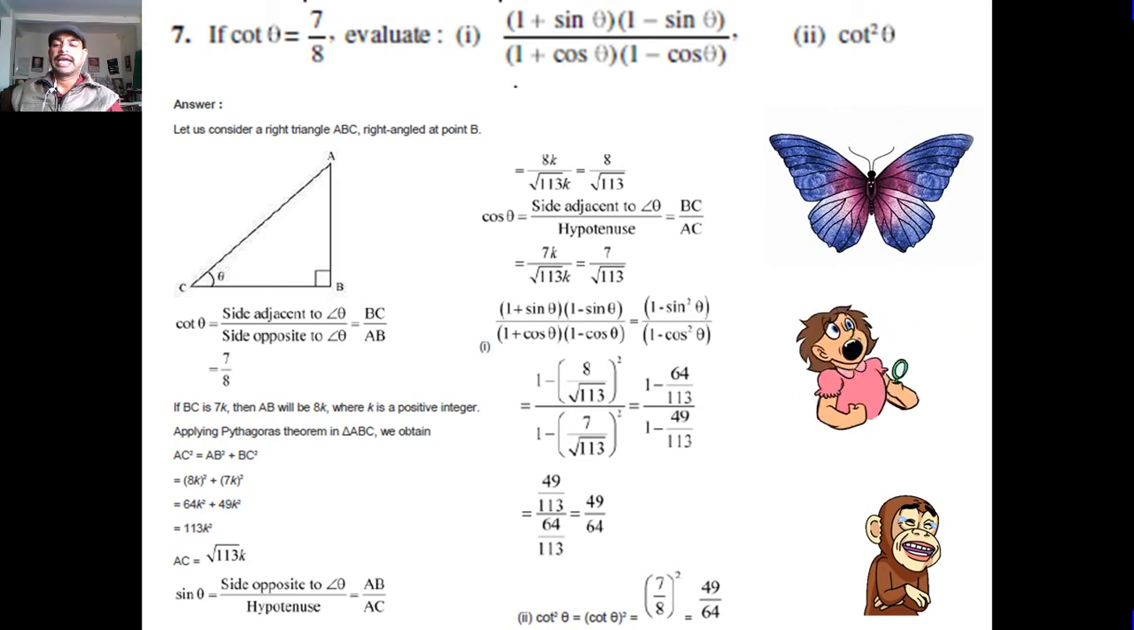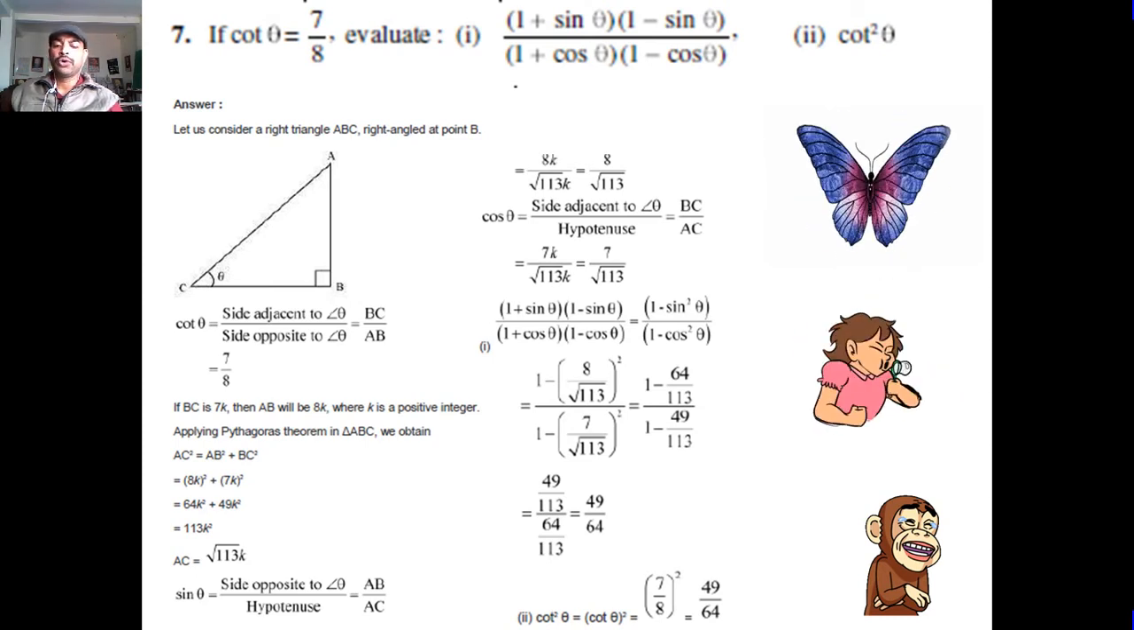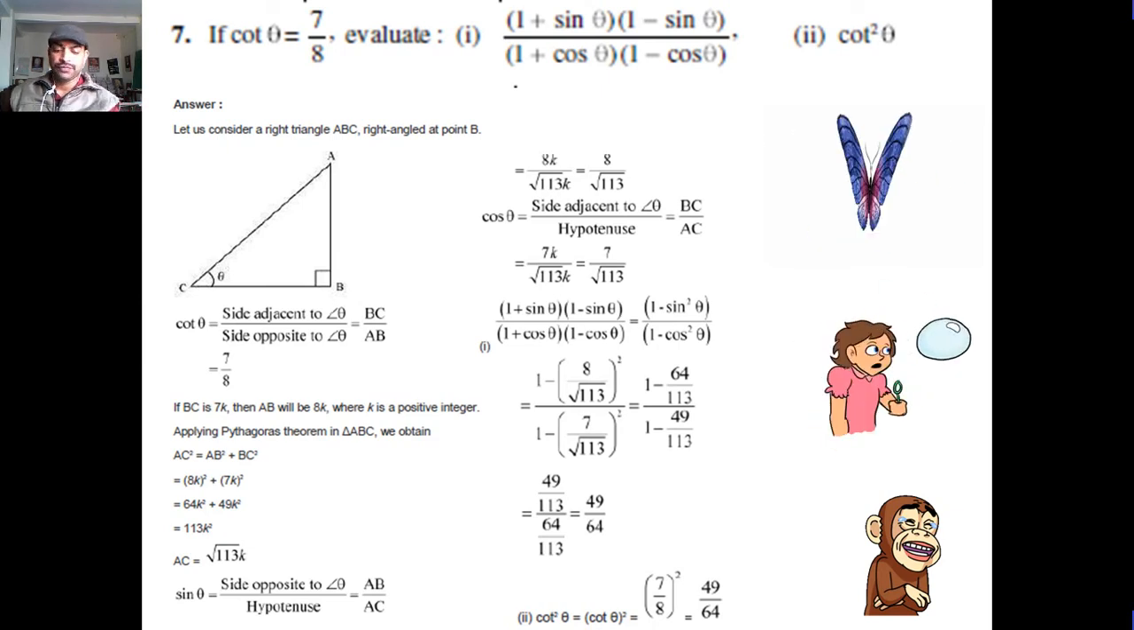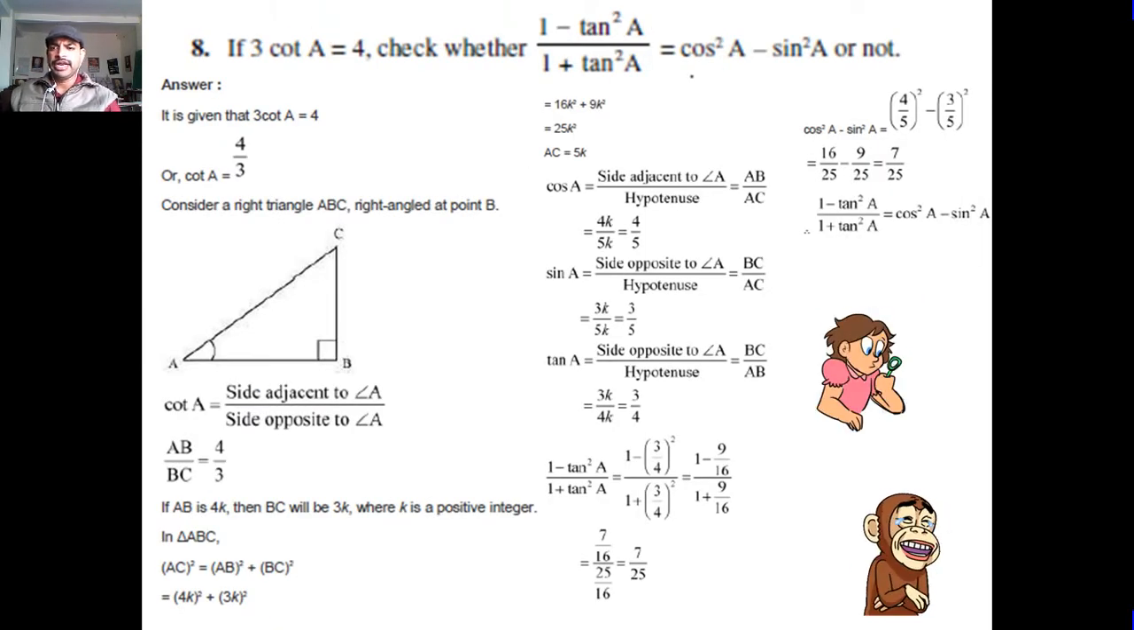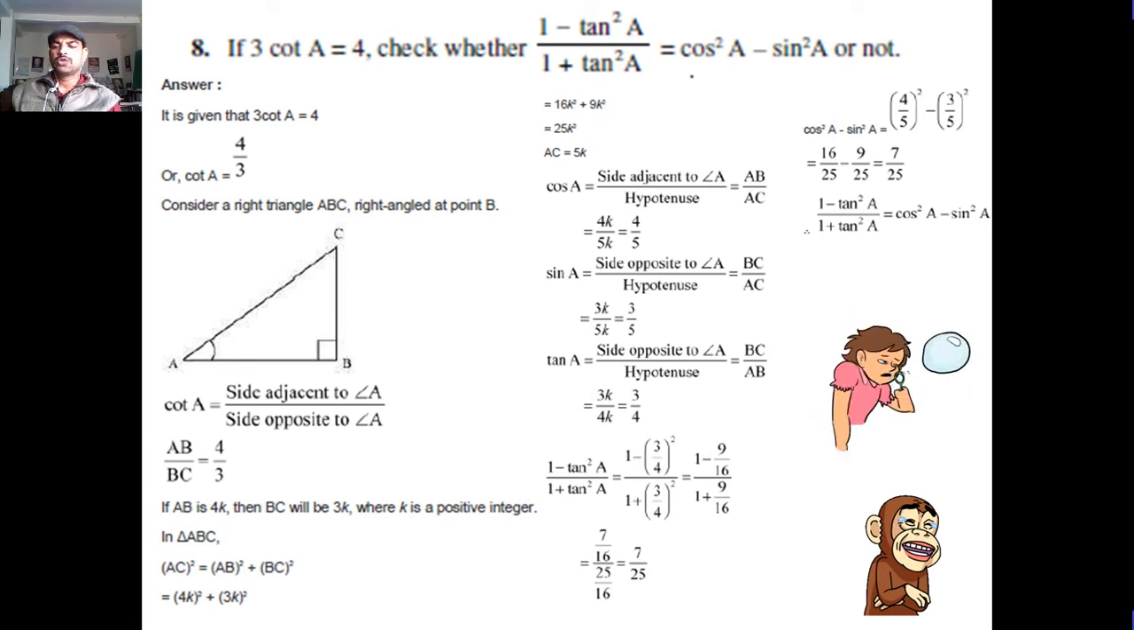Substituting all values, we get the first result 49 upon 64, and substituting all the values, cot square theta is 49 upon 64. Now question 8, if 3 cot A is equal to 4, so cot A is equal to 4 upon 3, cot is equal to base upon perpendicular. So base and perpendicular are given, so hypotenuse is equal to 5.